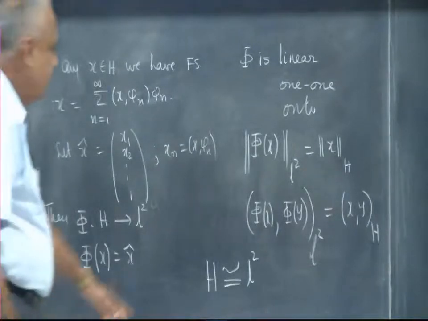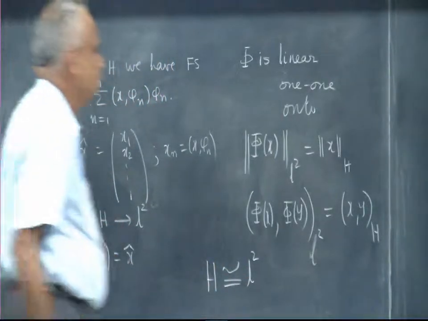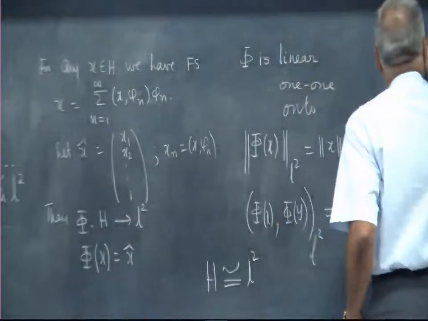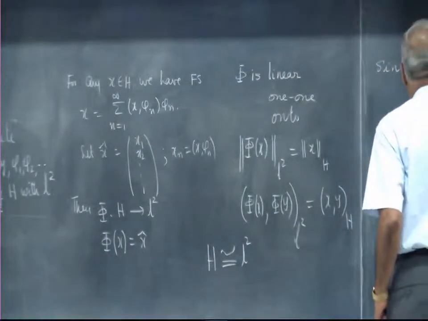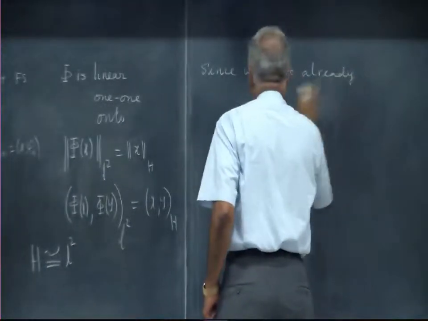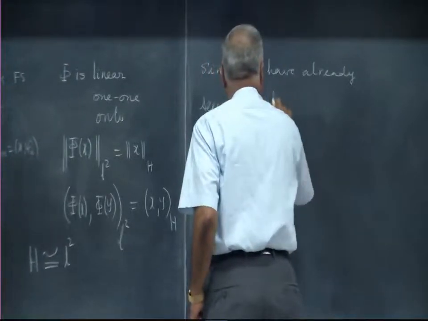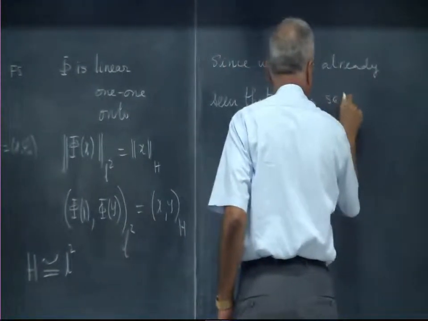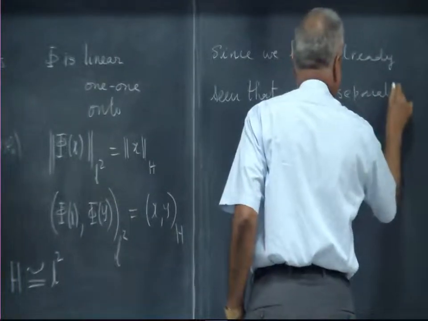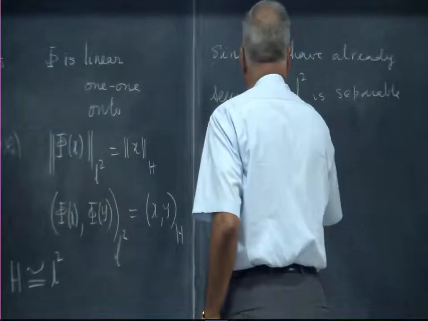In particular, since we have already seen that L2 is separable, it follows that H must be separable.